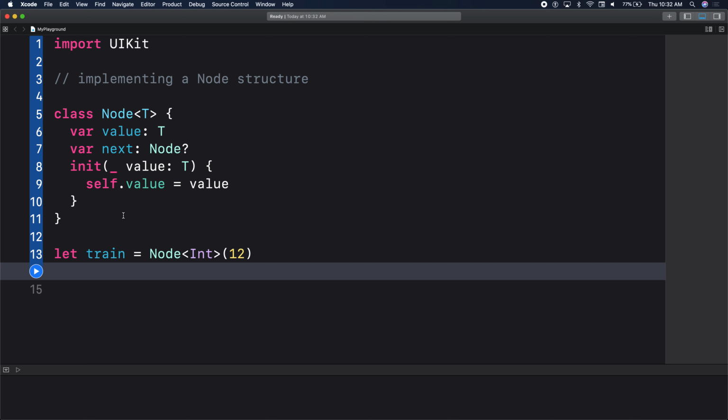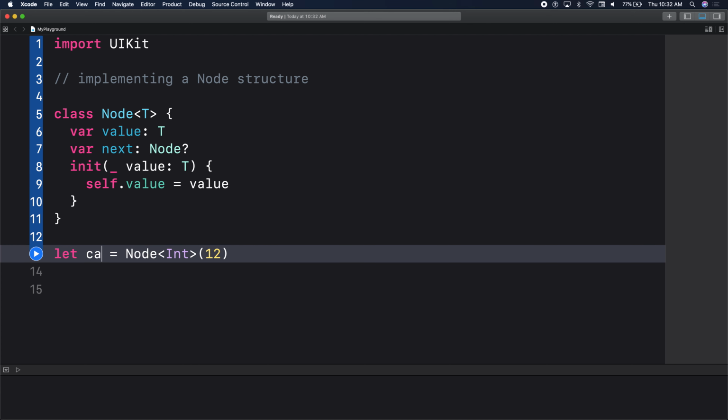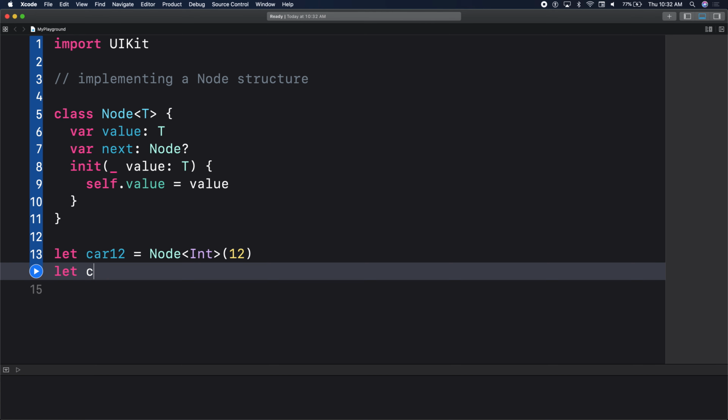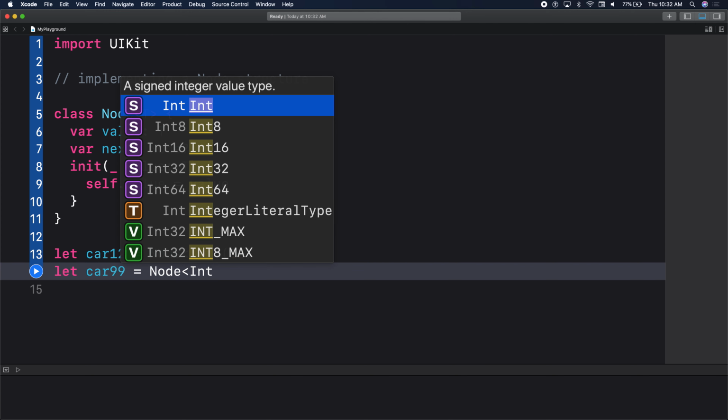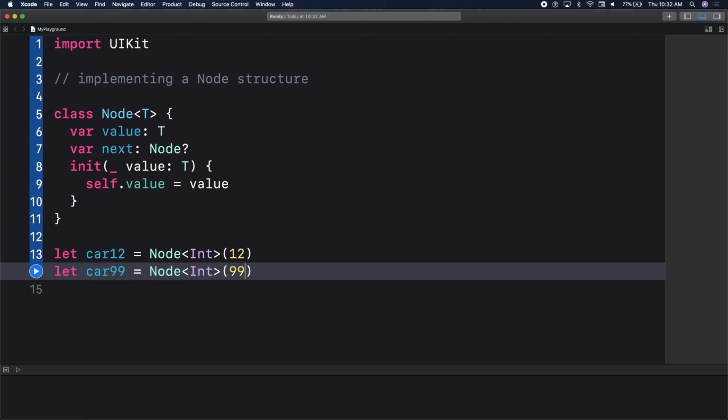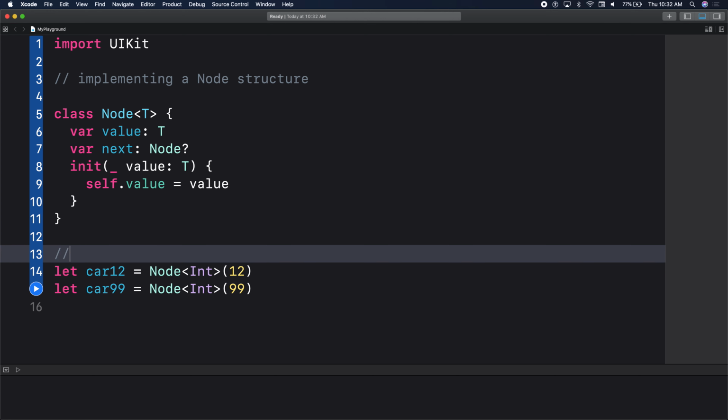Great. So now we want to go ahead and connect our train to train 99. So I'll actually just say car here. Let's just say car 12. And here we'll say car 99. Car 99, we'll create the next node here. Value 99. Okay, so right now our train has 2 cars. We have enough information to link them up. So those are instantiating cars, or instantiating nodes. Node instances.